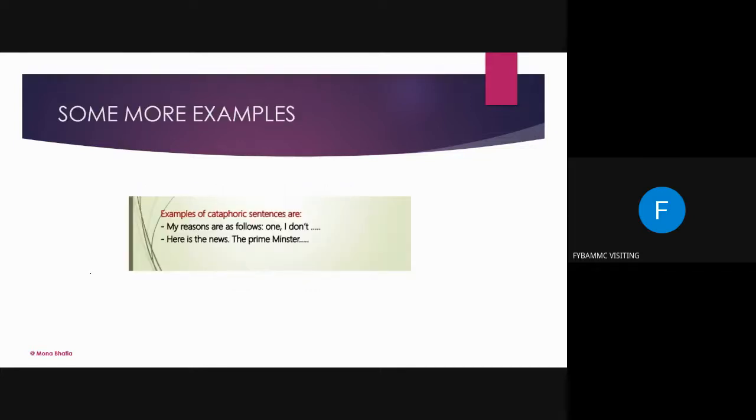Okay. Now examples. My reason, cataphora का example हम लोग कभी कभी ऐसे भी लिखते हैं. My reasons are as follows. The following are the reasons. ऐसे करके लिखते हैं. They are all examples of cataphora. And we have been doing it since so many years. The following are the examples. My reasons are as follows. And उसके बाद that thing comes. So that means there are cataphoras. Here is the news. The Prime Minister. So here is the news. कहाँ है? It is coming later on. So these are all cataphoric examples.